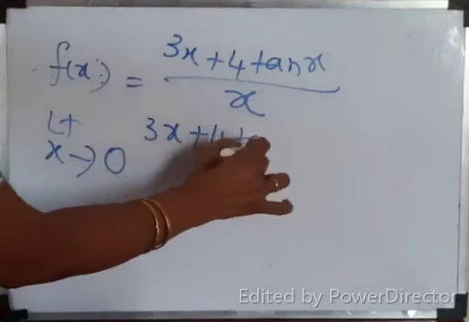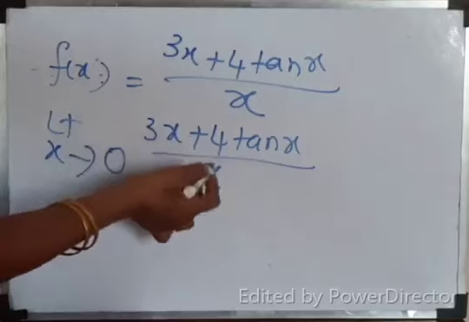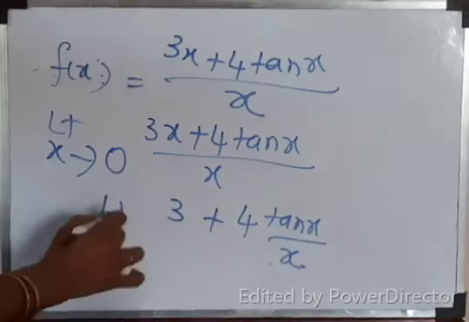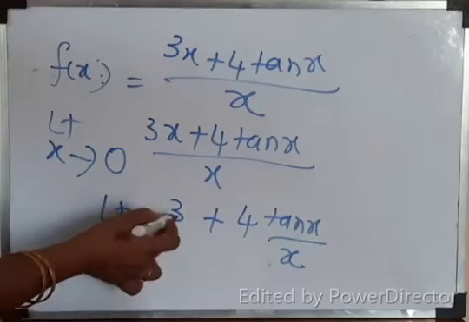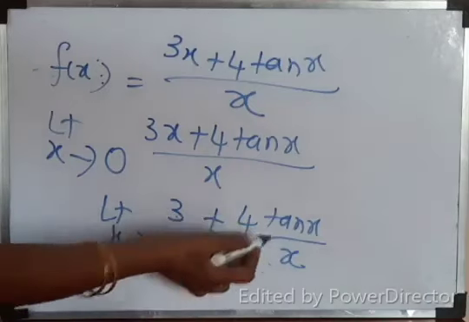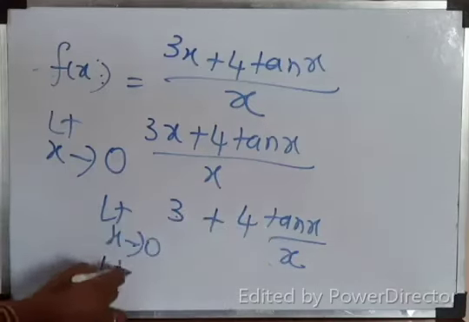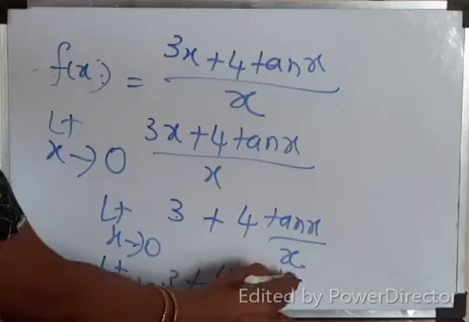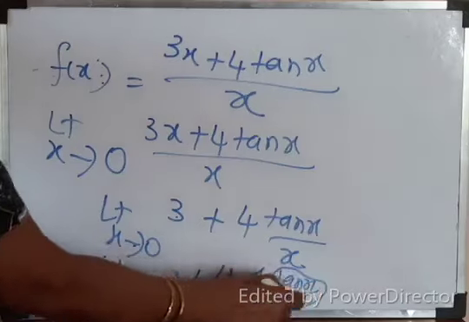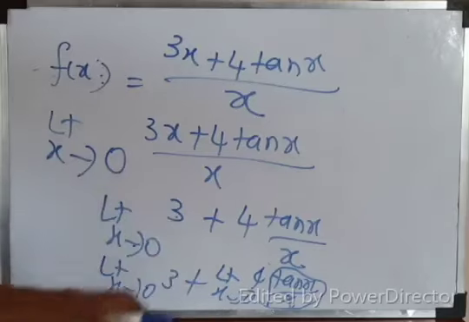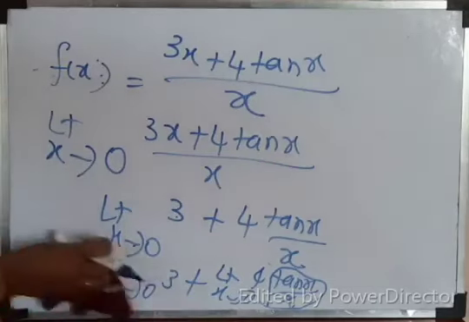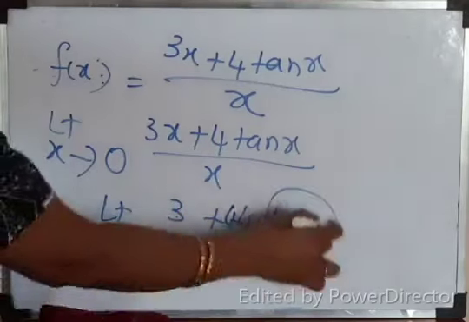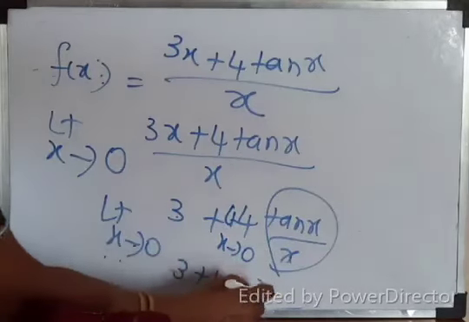I may take limit x tends to 0 of 3x plus 4 tan x by x. Divide by x, so 3 plus 4 tan x by x. Limit x tends to 0 can be taken for 3, and limit x tends to 0 can be taken for 4 tan x by x, isn't it? So you can split: limit x tends to 0 of 3 plus limit x tends to 0 of 4 tan x by x. Tan x by x is what? 1. So 3 plus 4, 7. Correct? So you can take the limit separately, and this will be 1. So 3 plus 4, 7.